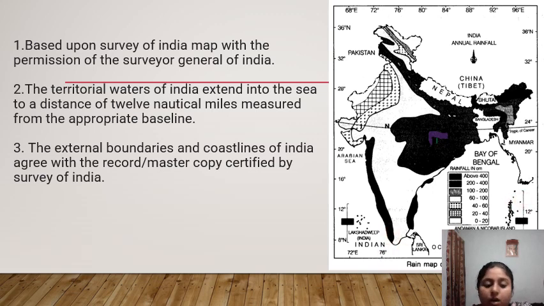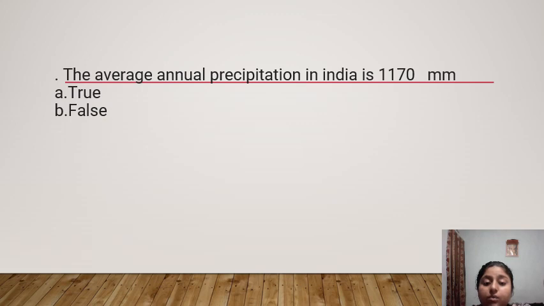Now here is one question in front of you. The average annual precipitation in India is 1170 millimeter. Is this true or false? Yes, I will give you 10 seconds.